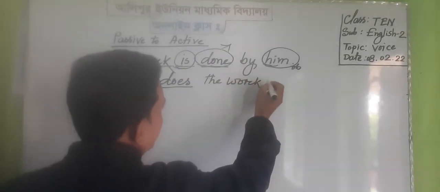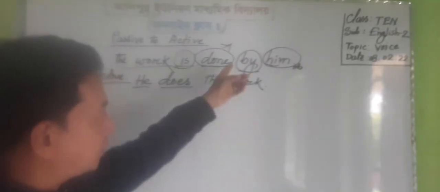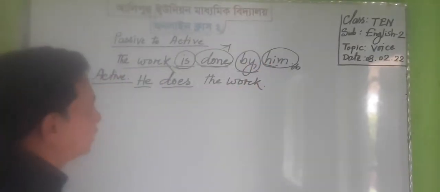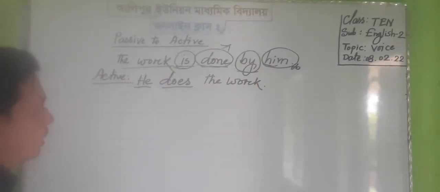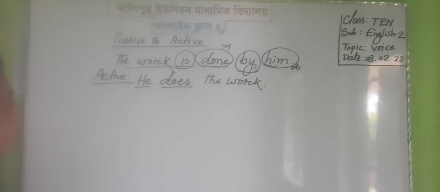And by will not be written here, because by is a preposition used in passive voice. So when we want to change passive to active, then we should discard or omit the unnecessary preposition. Okay, dear students, this is present indefinite tense, and now we will write a passive voice of present continuous tense.